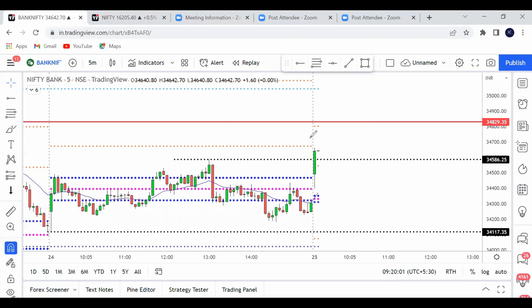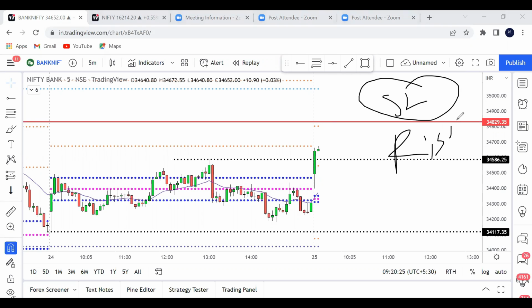Okay, you can see that the first candle has closed as such a bullish candle, breaking the supply zone and previous day high. Many of you may feel like going long immediately because of the bullishness of the candle. But in trading, more than profit, you have to focus on the stop loss. You have to focus on the risk. What is my risk in this trade if I go long?